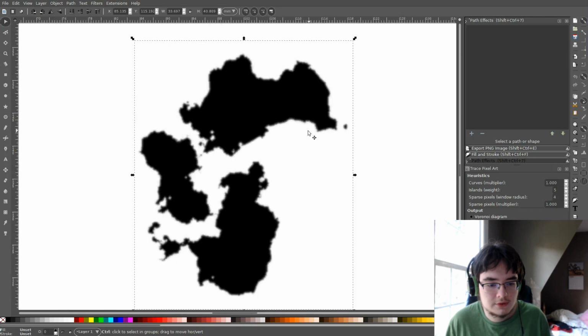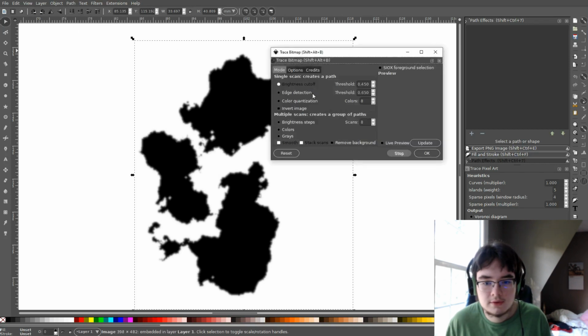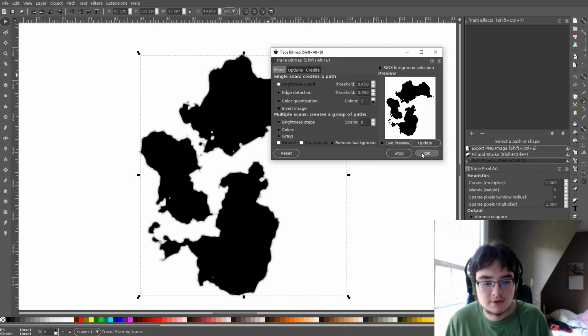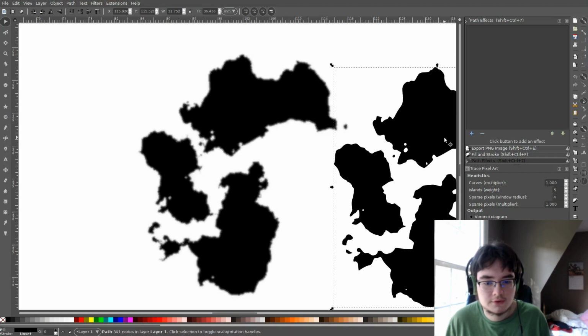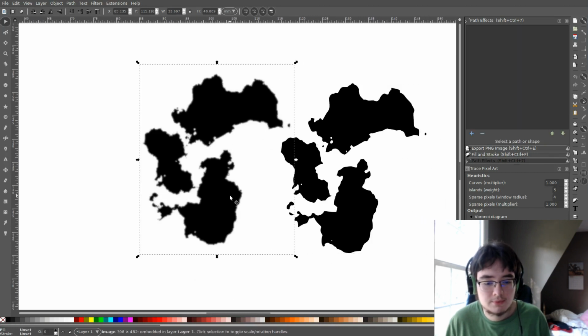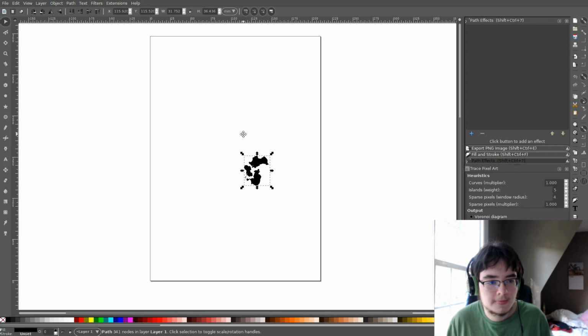And now all we have to do is go to Path, Trace Bitmap, press Update, and we can see that our map looks good. We want to decrease our colors to 2, just black and white. Press Update, press OK. So now we can see we have our vector version of our map and our raster version of our map, which we imported from GIMP. So we can delete the raster version of our map,